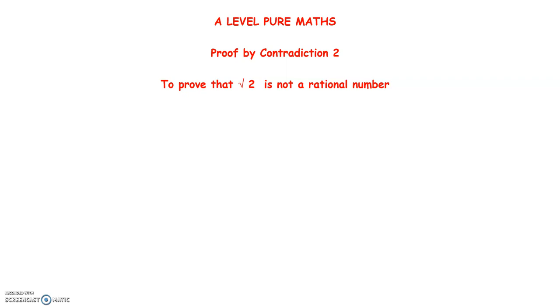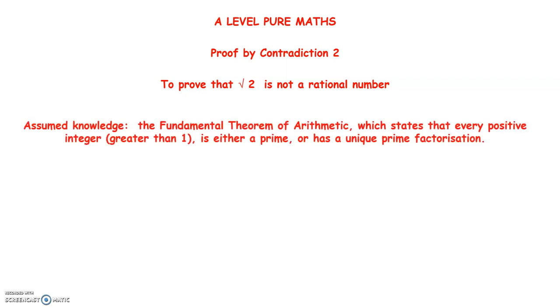This is a proof which I prefer because when I explain the standard proof, and I say to people, did you understand that? They sometimes say, well, sort of. And I would much rather that they said, yes, I understood it. So there's a piece of assumed knowledge here, the fundamental theorem of arithmetic, which states that every positive integer greater than 1 is either a prime or has a unique prime factorization. For instance, 17 is a prime. 18 is 2 by 3 by 3, and that prime factorization is unique. And that is called the fundamental theorem of arithmetic.